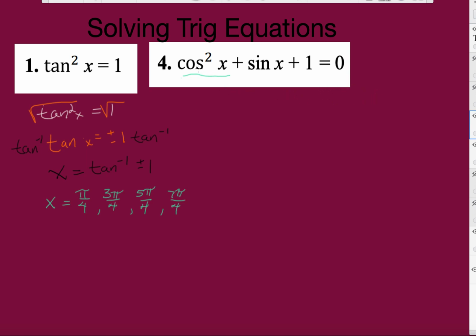Therefore, cosine squared equals 1 minus sine squared. Right? We've done this in class. I'm not going to keep going over those identities. I just want you to remember that 1 minus sine squared is the same thing as cosine squared. So I've just substituted this for this.